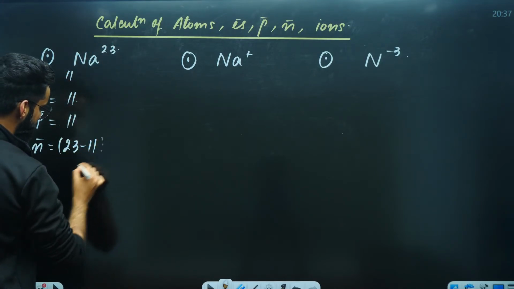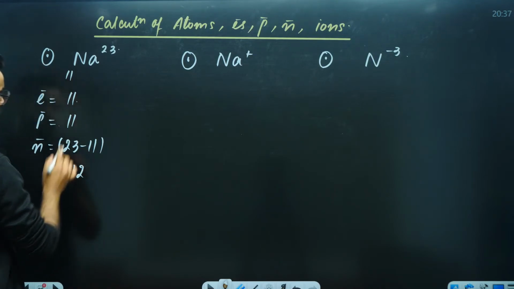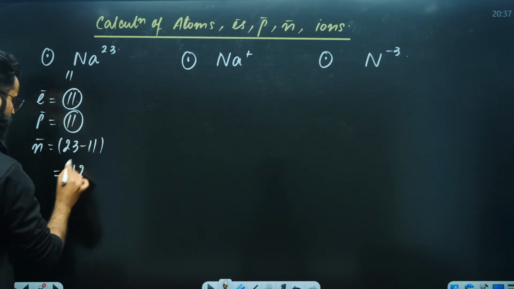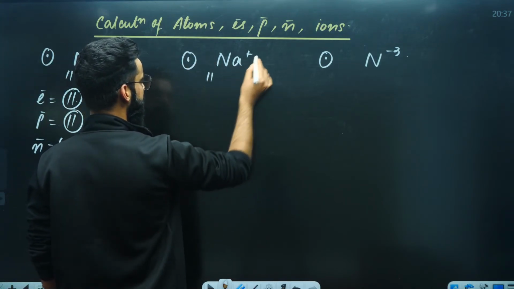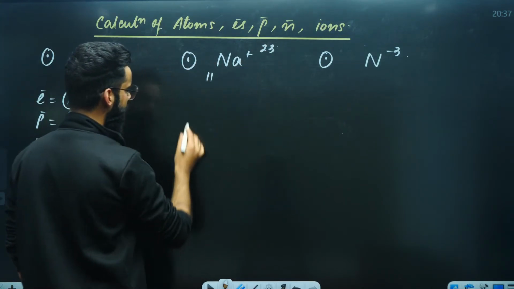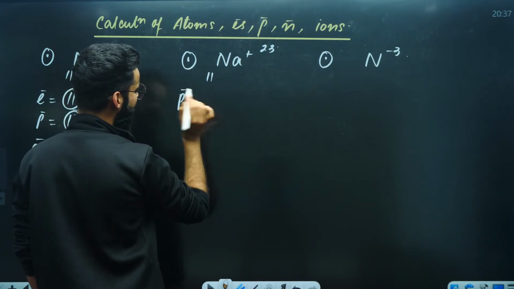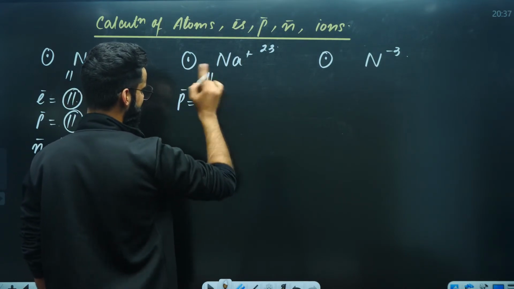23 minus 11 comes out to be how much? 12. So 12 neutrons, 11 electrons, 11 protons, 12 neutrons. Now, Na positive. Atomic number 11, mass number 23. How many protons? Due to charge, nothing happens to protons. Protons will be 11 only.